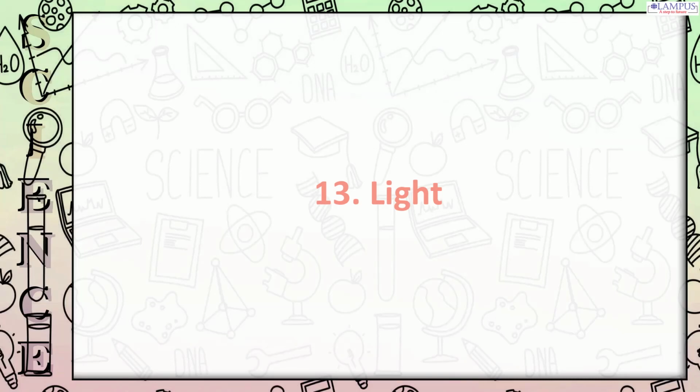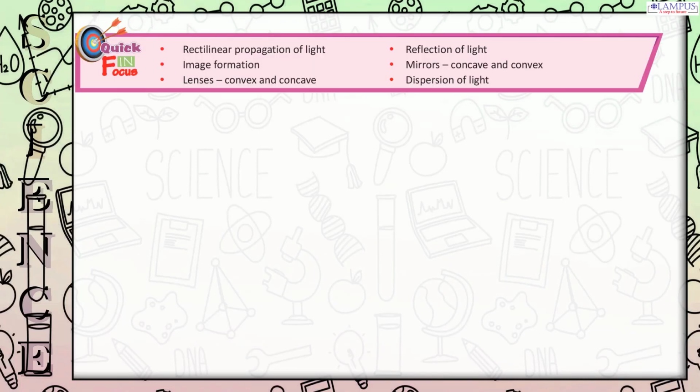Chapter 13. Light. Quick field focus. Rectilinear propagation of light. Reflection of light. Image formation. Mirrors, concave and convex. Lenses, convex and concave. Dispersion of light.